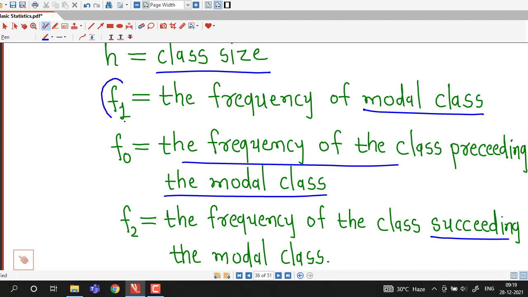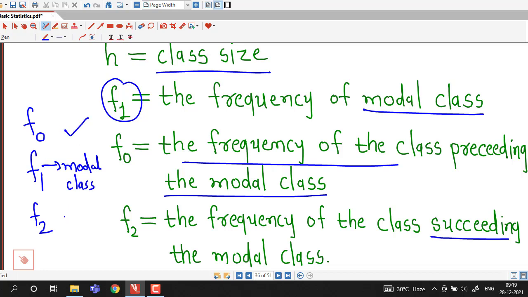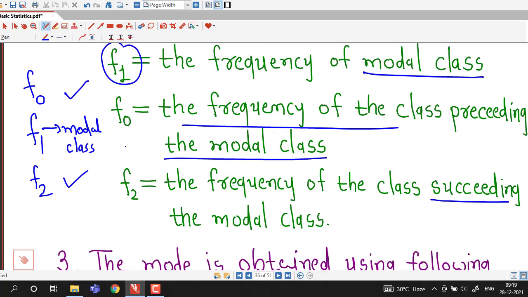So f1 is the frequency of the modal class, frequency of the preceding class is denoted by f0, and frequency of the class succeeding the modal class will be denoted by f2. So this frequency corresponds to the frequency of the modal class, and the frequencies just above and just after the modal class will be denoted by f0 and f2. We will require these three frequencies in the formula for mode.